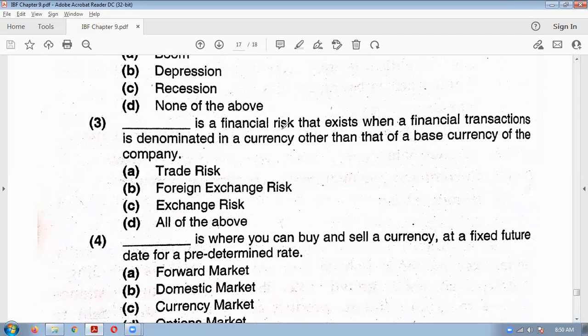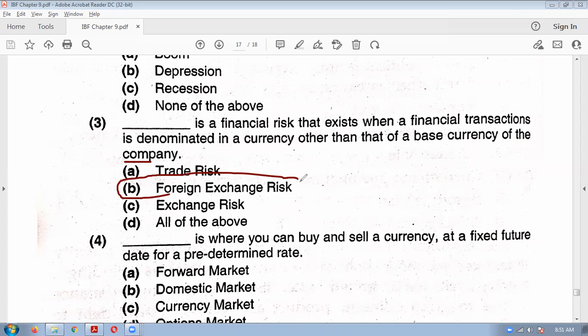See, dash is a financial risk that exists when a financial transaction is denominated in a currency other than the base currency of the company. Very interesting question and important also. So which will be the financial risk if transactions are denominated in another currency other than the base currency of the country? It will be called as which risk? Trade risk, foreign exchange risk, or all the above. It will be foreign exchange risk, correct.